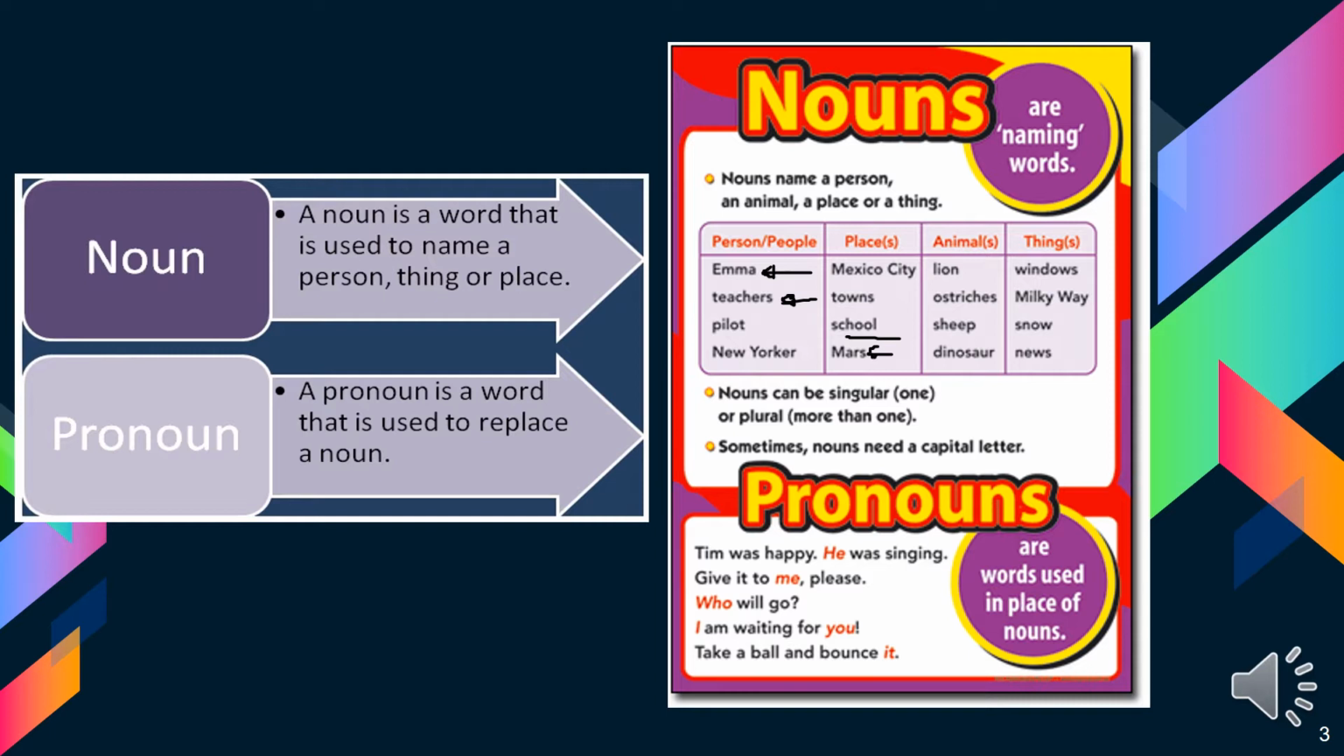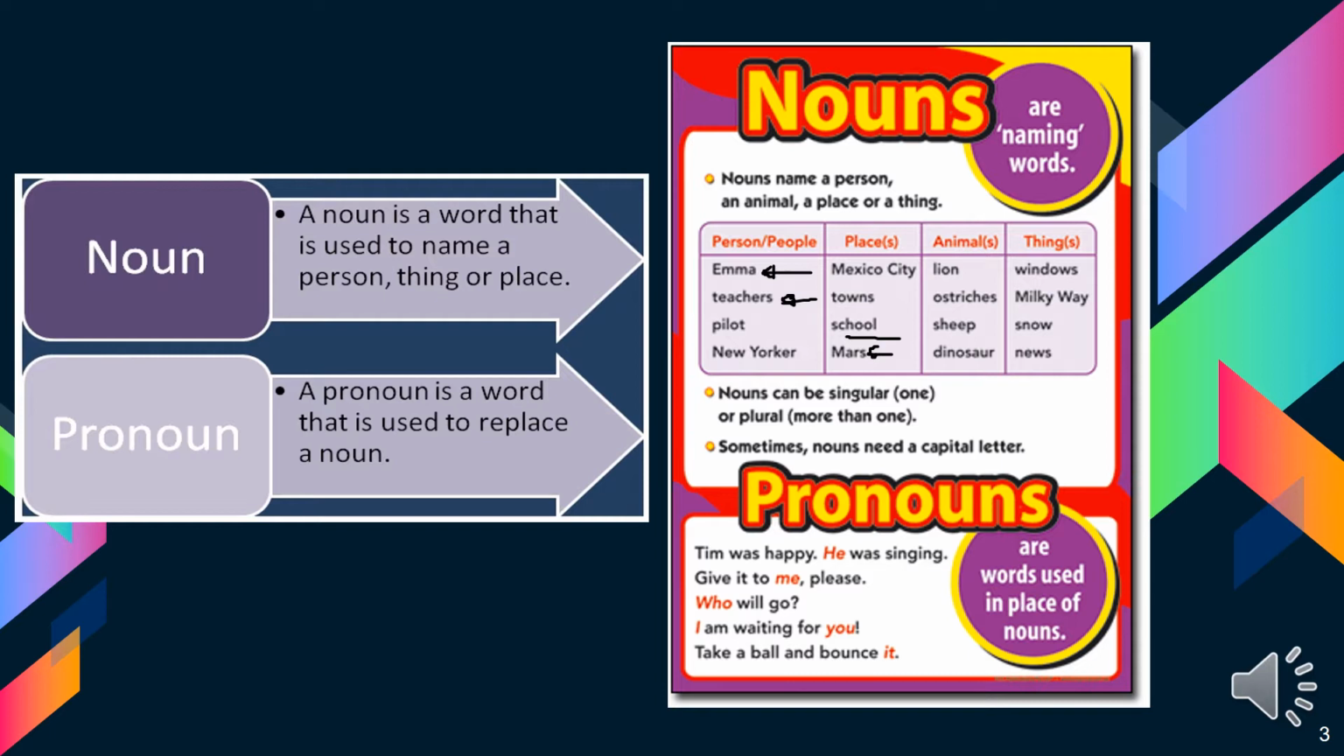Other types of nouns may include animals and things. Animals like any animal, lions, ostrich, sheep, dinosaurs. Things, window, the Milky Way. Do you know what this Milky Way is? Snow and news. Of course, the Milky Way is in the galaxy, some stars. Okay, so nouns can be singular or plural, and sometimes nouns need a capital letter if they are proper nouns.